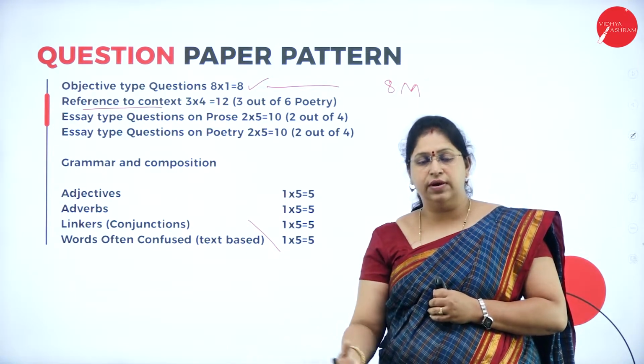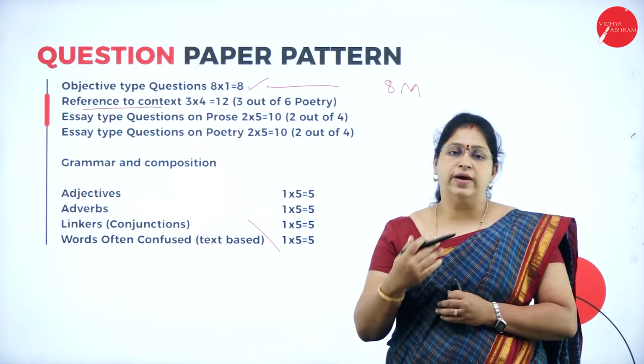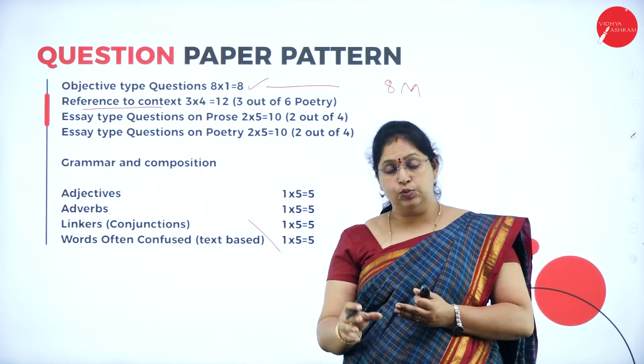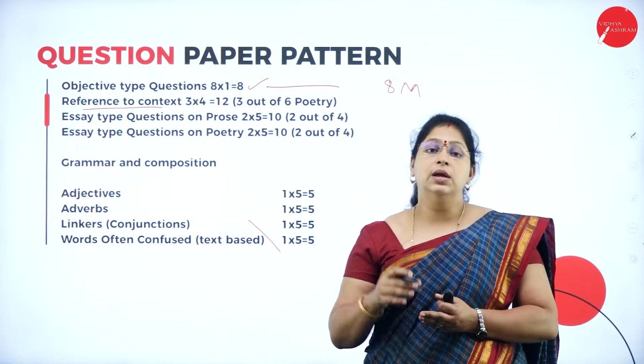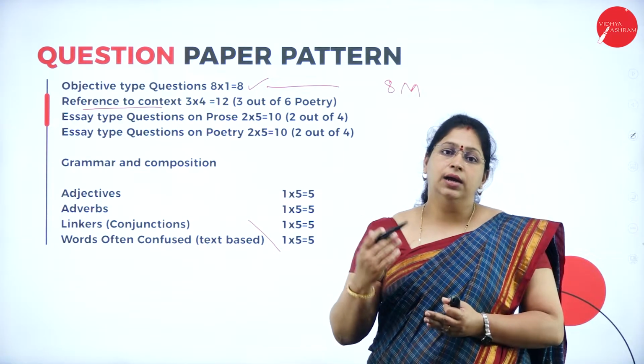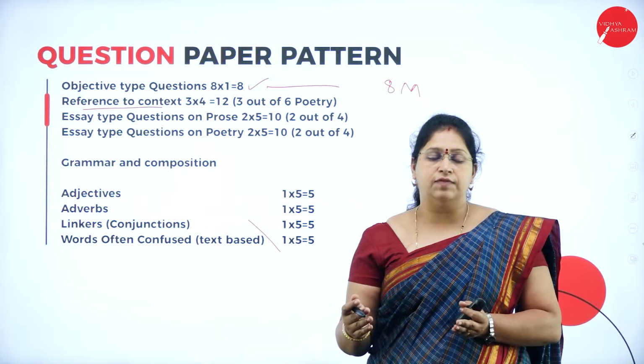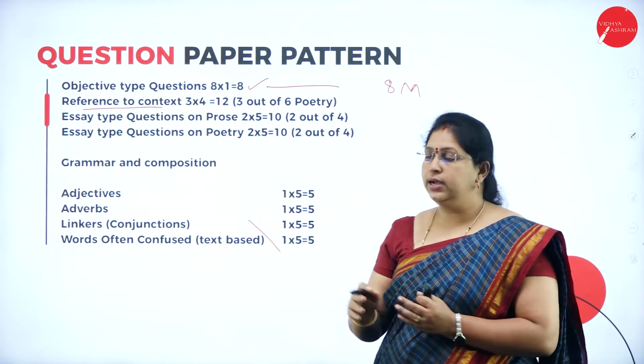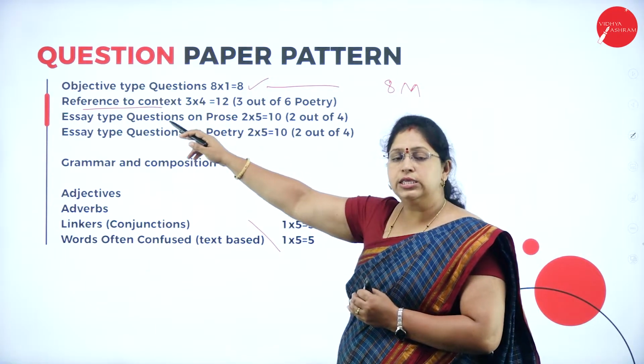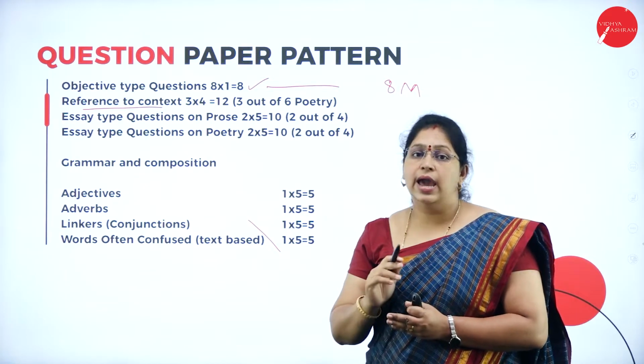What context is given? For that you have to write the reference. Why the poet has taken these words or these lines in the poem, what does it mean, and how it is connected to the other part of the poem. That you have to write. That is reference to context, or we also call it annotation.